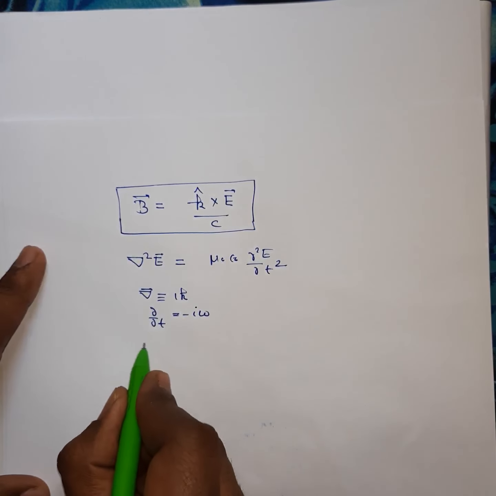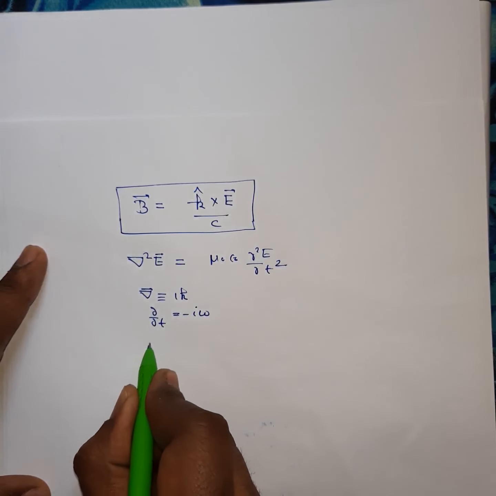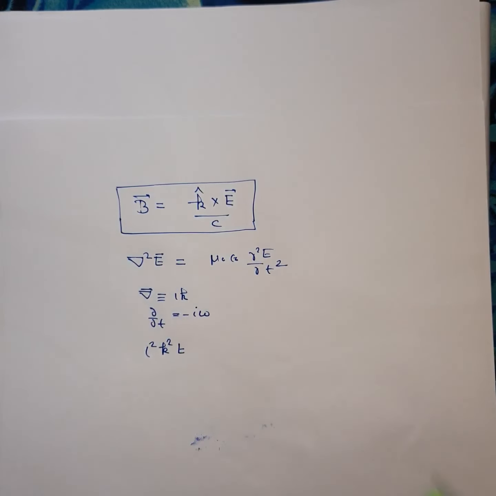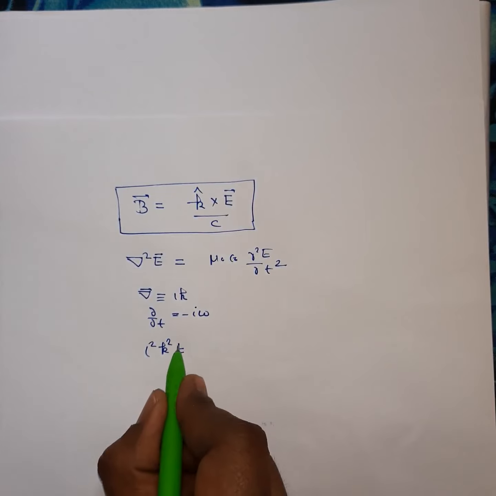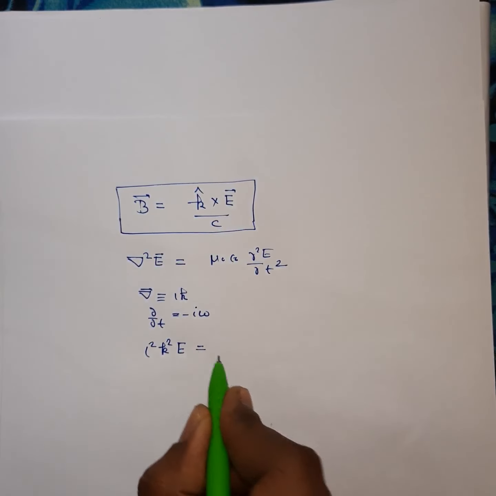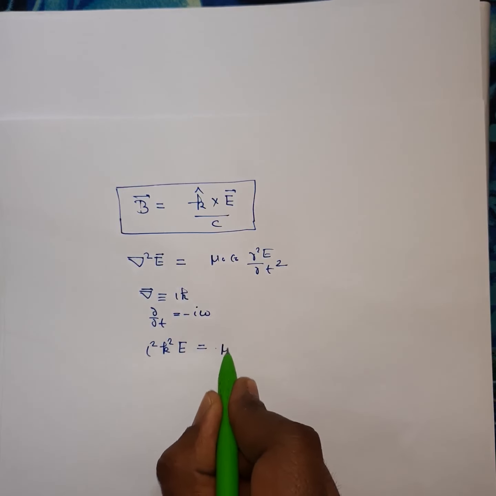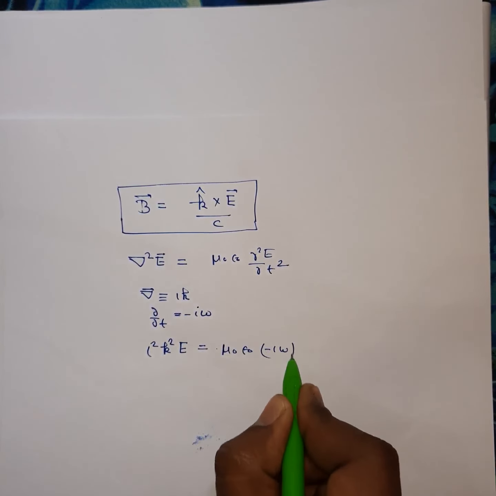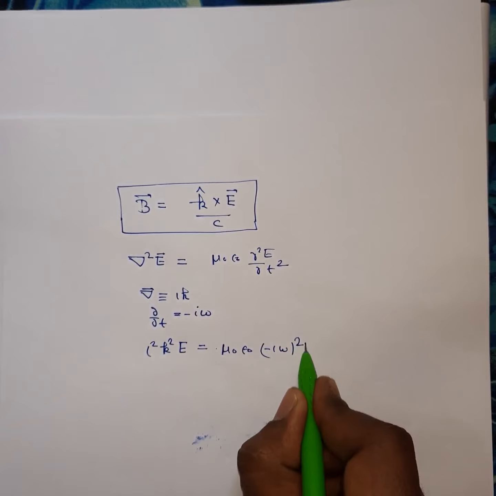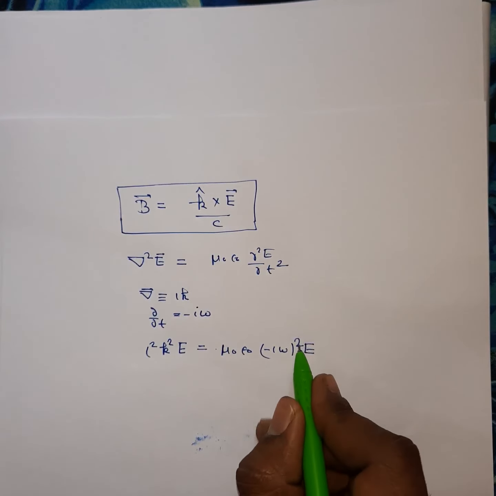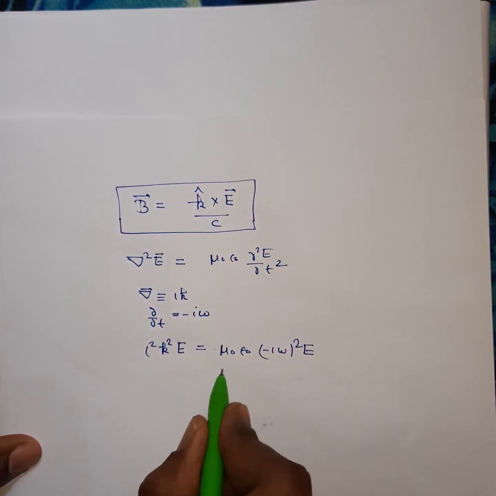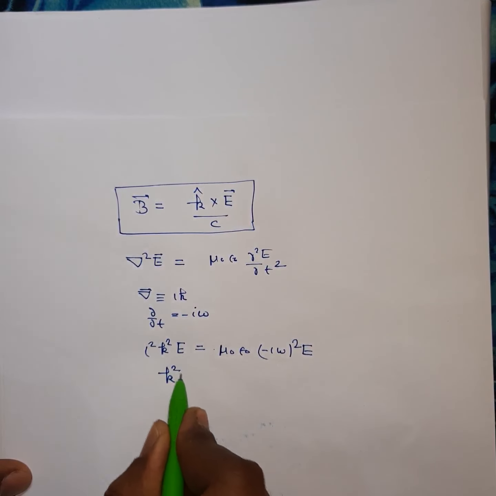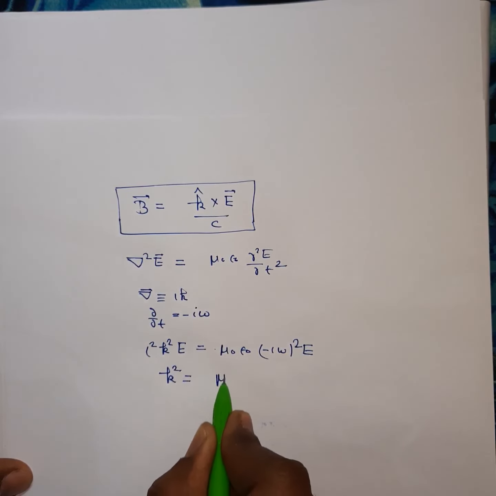So you will get i square k square E is equal to mu naught epsilon naught (minus i omega) whole square E. If you do this, i square will cancel each other, and you will get k square is equal to